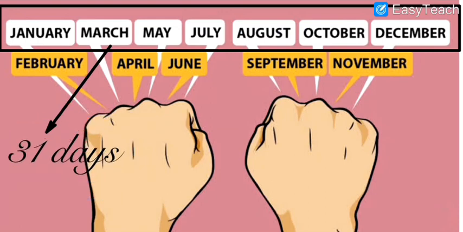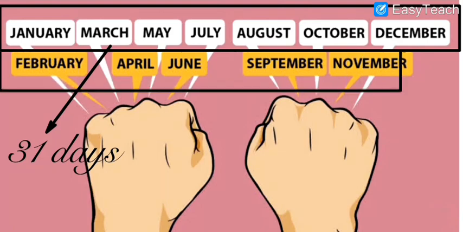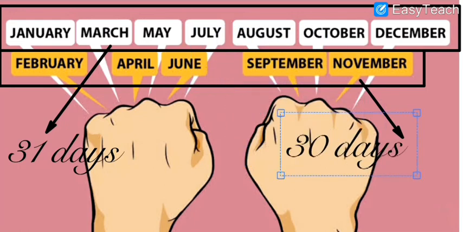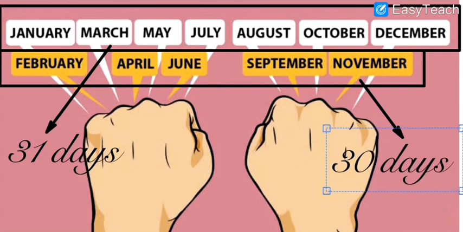And then here is what? My dear students, here is 30 days in a whole year, in the whole month and year also. Okay. I hope you all understood, my dear students. So note down these things in your book. Okay. I hope you all understood.